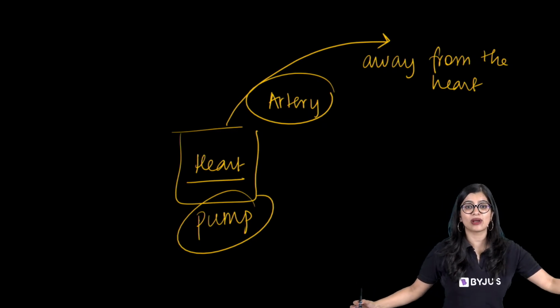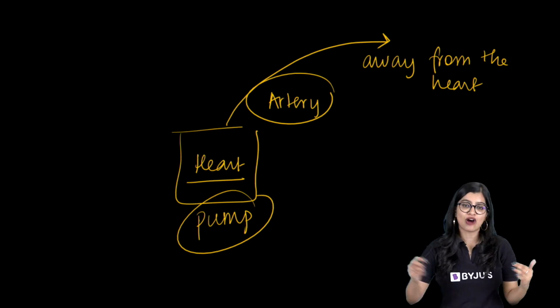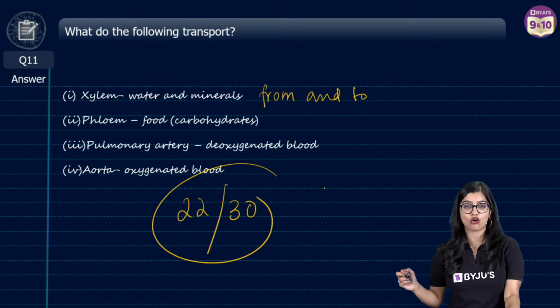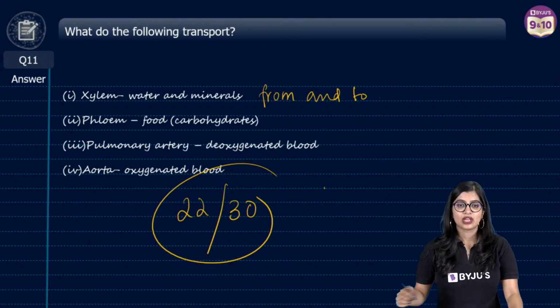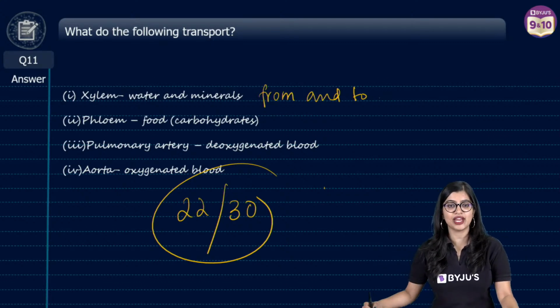Animal kingdom, I have a question on that, which is why I will not take that question right now. Okay? The function of valves is to prevent the backflow of blood, right? Yes. Ma'am, can we add from and to? You have to add from and to. Please add that as well, right?